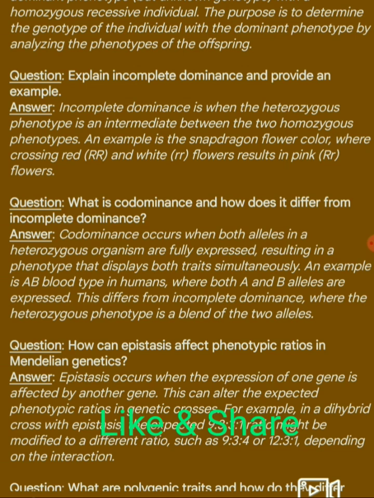Next question. What is codominance and how does it differ from incomplete dominance? Answer. Codominance occurs when both alleles in a heterozygous organism are fully expressed, resulting in a phenotype that displays both traits simultaneously. An example is AB blood group type in humans, where both A and B alleles are expressed. This differs from incomplete dominance, where the heterozygous phenotype is a blend of two alleles.